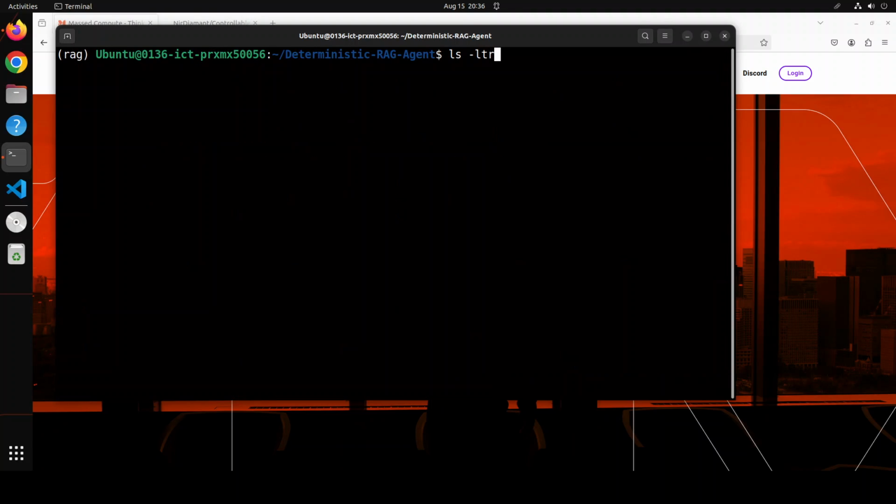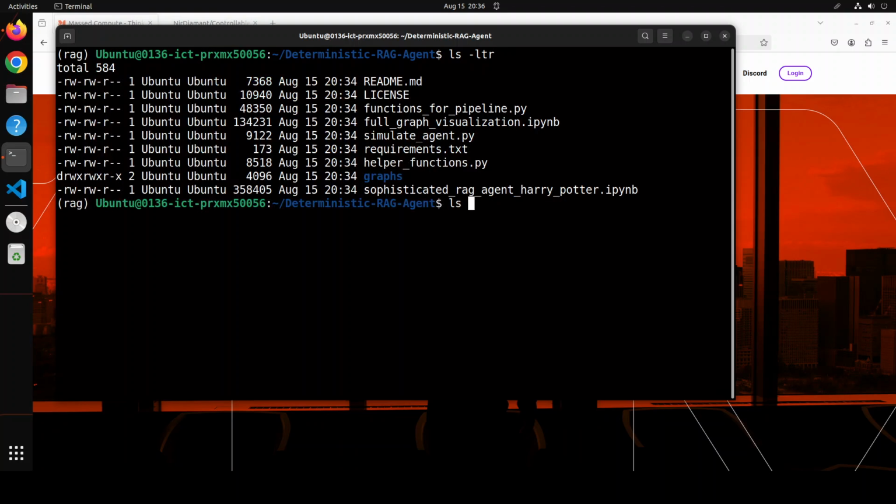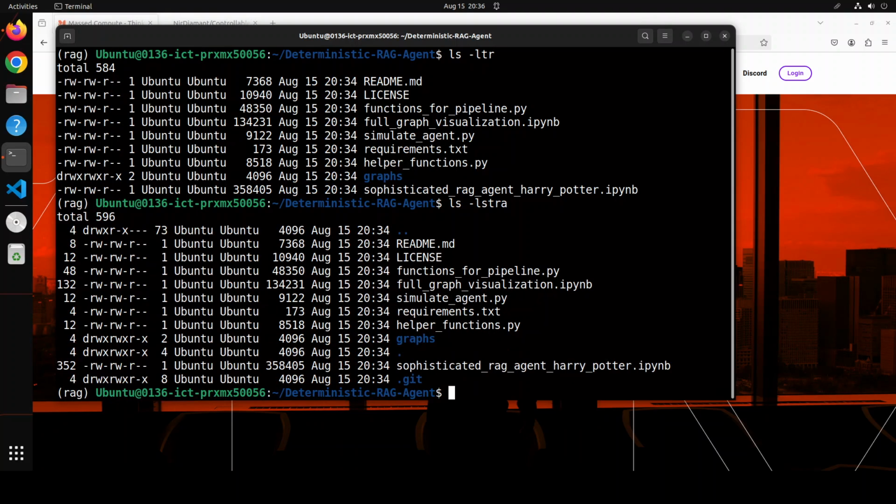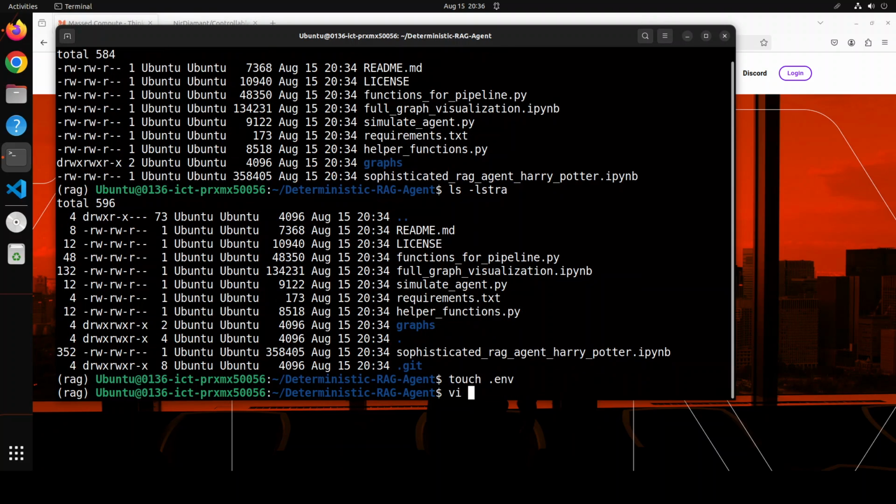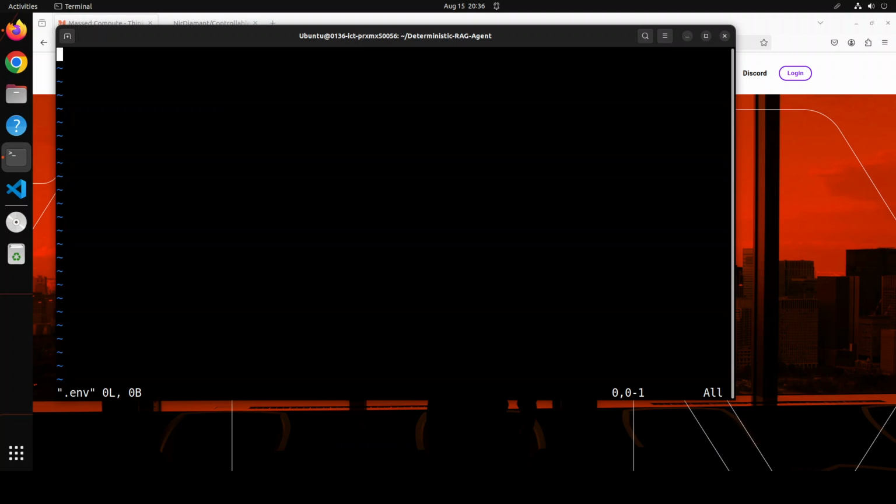Let's do ls -ltr just to see what is available, or maybe I'll do ls -ltra to see the hidden files too. So there is no .env file. Let's create a .env file, and then you can open it in your editor. Let me open it in the Vim editor. From here, you just need to specify your API keys. As I mentioned earlier, you would need these two API keys.